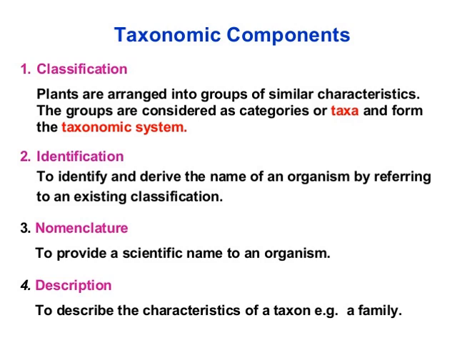So there will be no confusion with the mango. It will be known as Mangifera indica here, in my country, and in foreign countries also, with the same name. This is the benefit of nomenclature: the scientific name gives the same information here and there. After providing the name, there must be a description, means some characteristics of that organism, which is why it has been placed in a different group. This is called description. So under taxonomic components we study classification, identification, nomenclature and description.